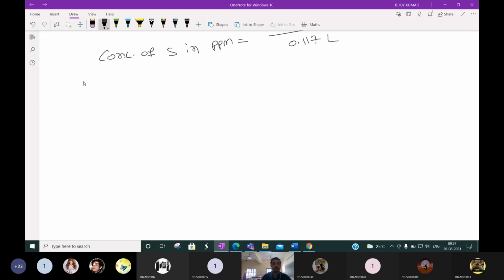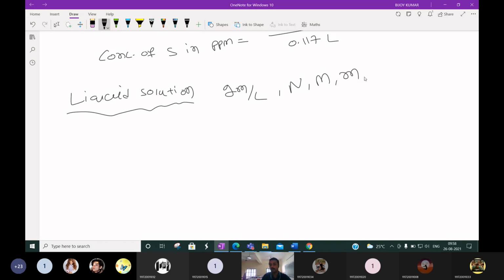So for a liquid solution, suppose some liquid solution is there. How are we measuring its concentration? Gram per liter, normality, molarity, molality, and now we discussed ppm.